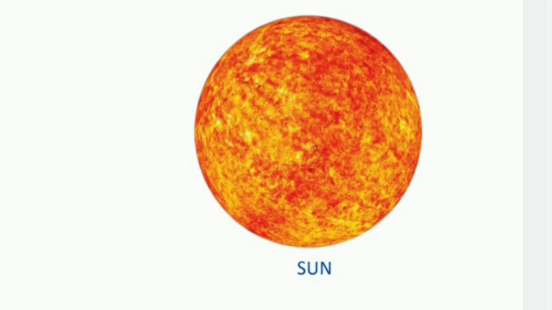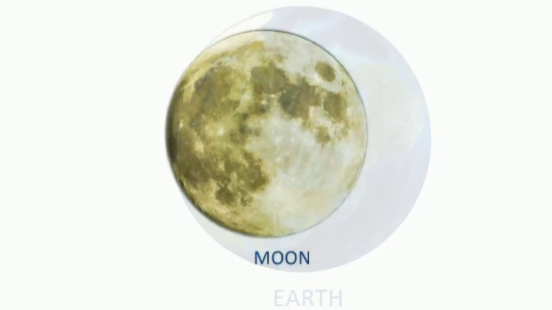Good morning everyone. Today we are going to learn about eclipse. The sun is a source of light and the earth and the moon are opaque objects. So when any opaque object comes in the path of light, what does it do? It blocks the light and casts its shadow. So a shadow is formed when an opaque object comes in between the path of the light.